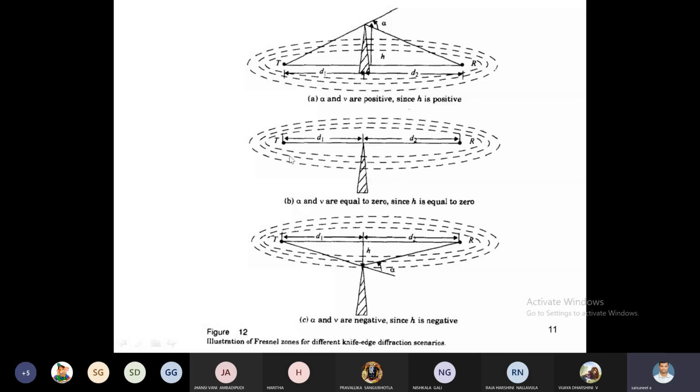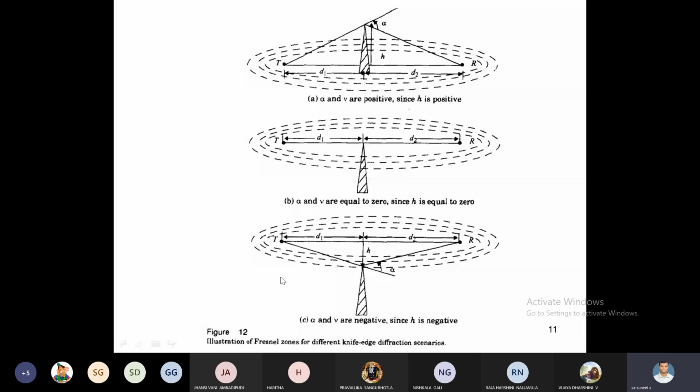Suppose in the second case, the transmitter height, receiver height and obstacle height are the same. At that time there is no alpha value. The alpha value equals 0, based upon the previous session equations. When alpha value is 0, automatically what about the V value? Is there any diffraction taking place? No diffraction takes place. V is also 0, and then H equals 0. Nothing but there is no obstacle present.